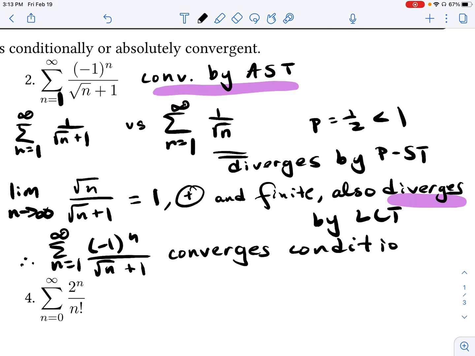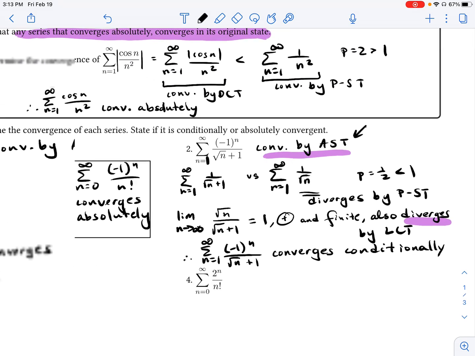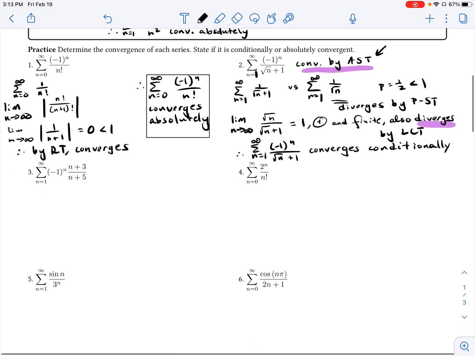Again, had I been just simply asking you, hey, does this series converge? You could have been able to stop there with the appropriate justification. But hopefully this helps see what you would need to do if you wanted to see if this was conditionally or absolutely convergent.